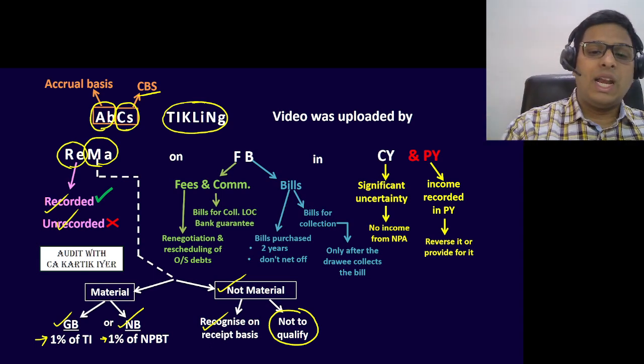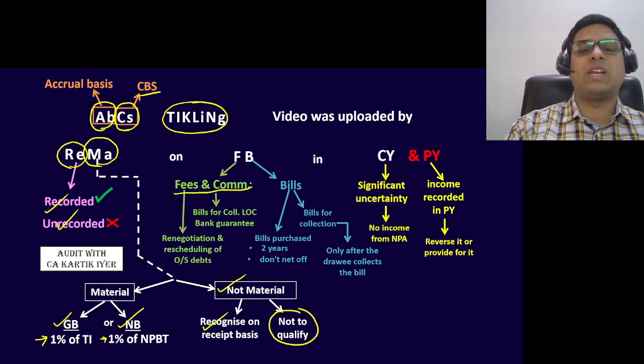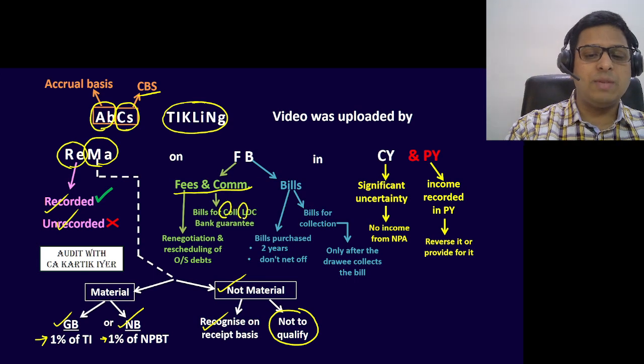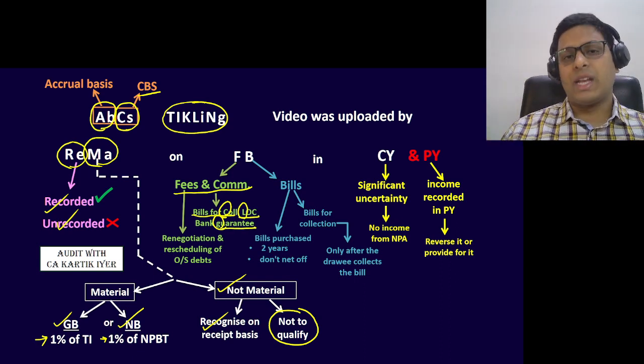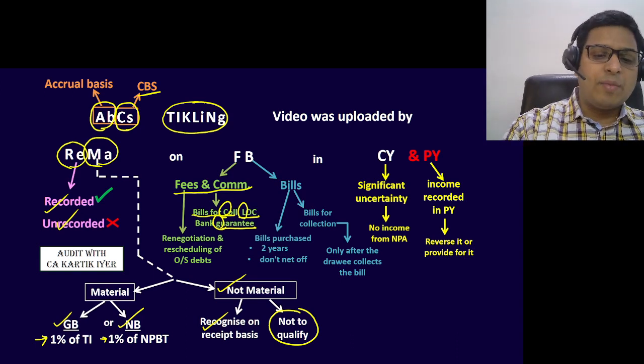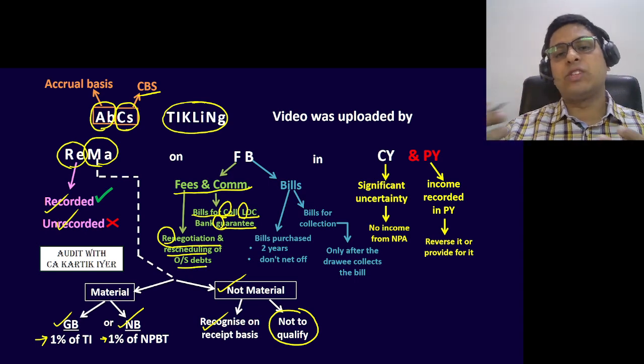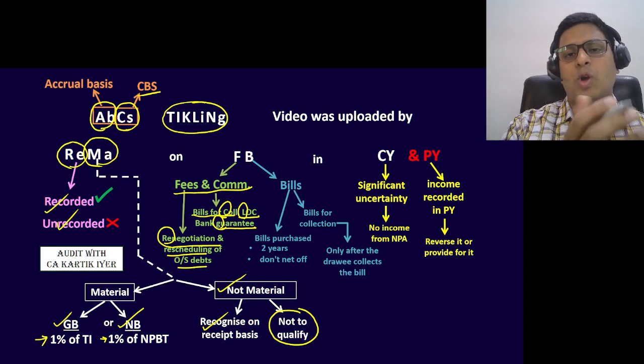Next is F, fees and commission. Fees and commission we first saw in relation to CLG matters. That is, if you remember in the class, we had done bills for collection, letter of credit, the Nirav Modi example we had taken in the class, and finally the bank guarantee matter. So for this the bank will collect some fees. Next, the bank is renegotiating or rescheduling any outstanding debts. In that case also the bank will collect the fees from the borrower who is not able to pay the loan on time.